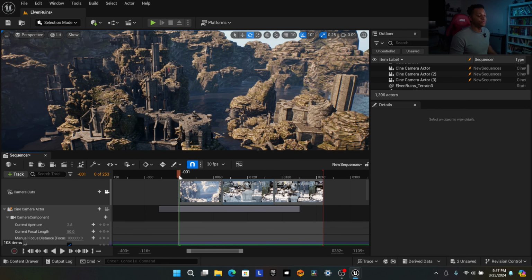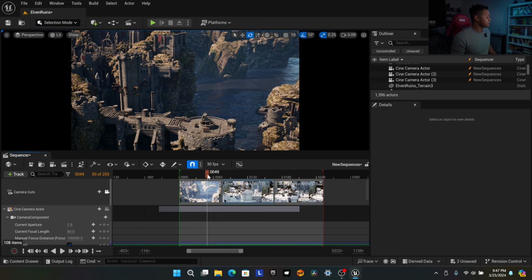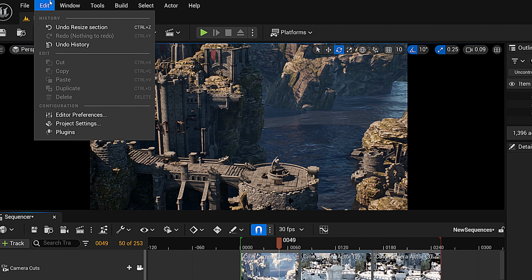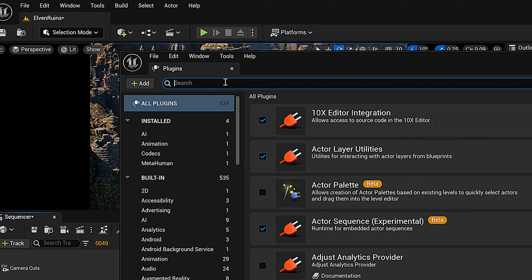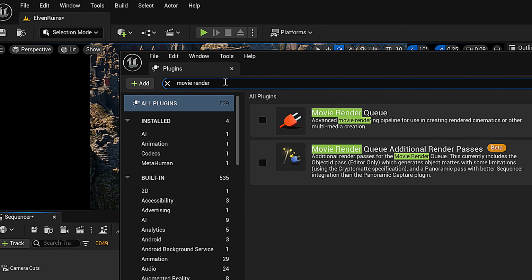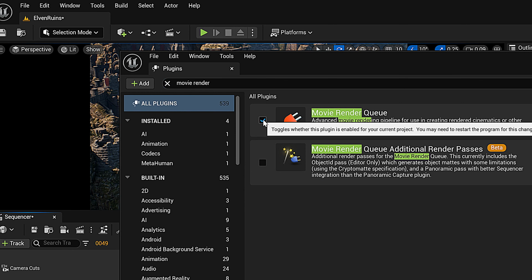But if you're happy with whatever you got, like I am for now, let's go ahead and render this out. Since this is a whole new project from our first one, we're gonna need to activate the render queue again. If you remember how we do that, we go to Edit, Plugins, type in Movie Render Queue, select that.